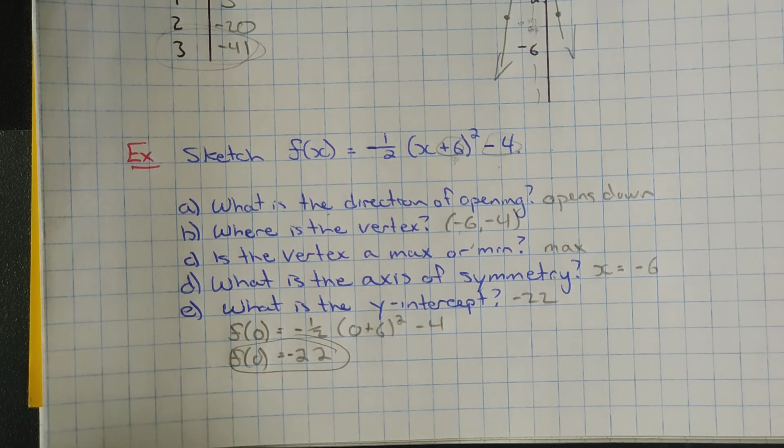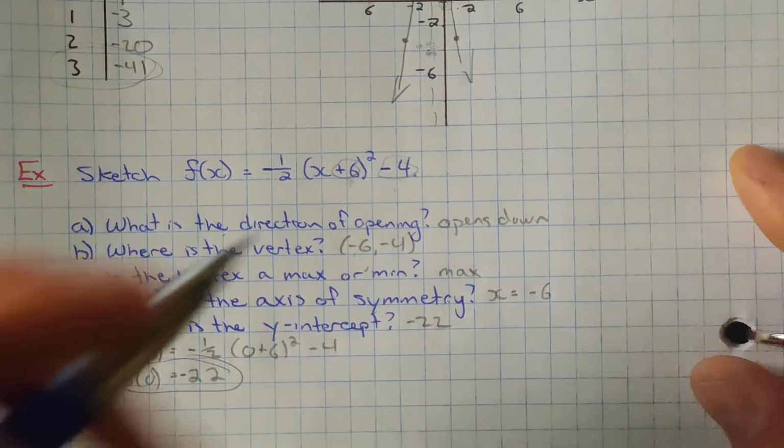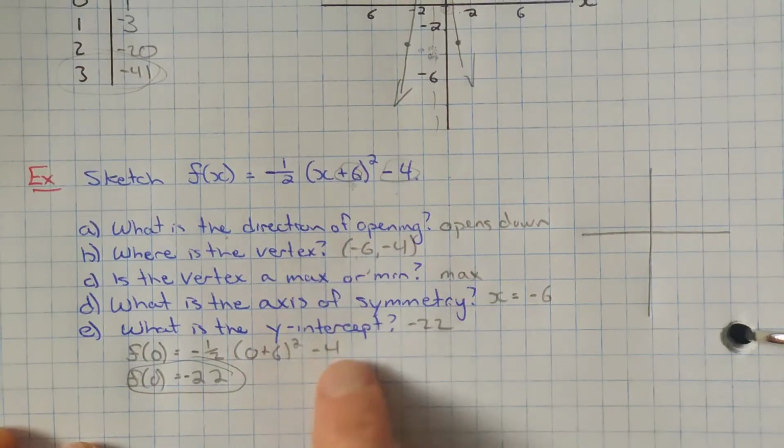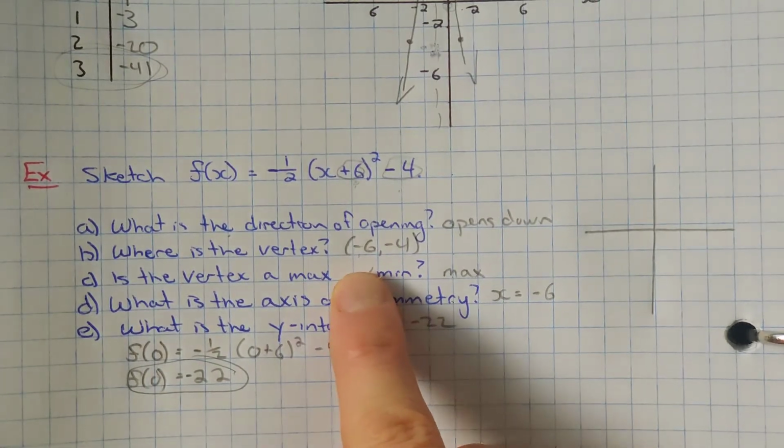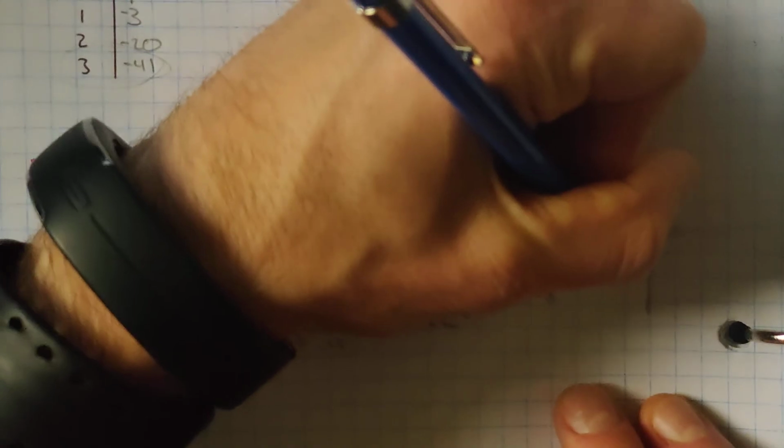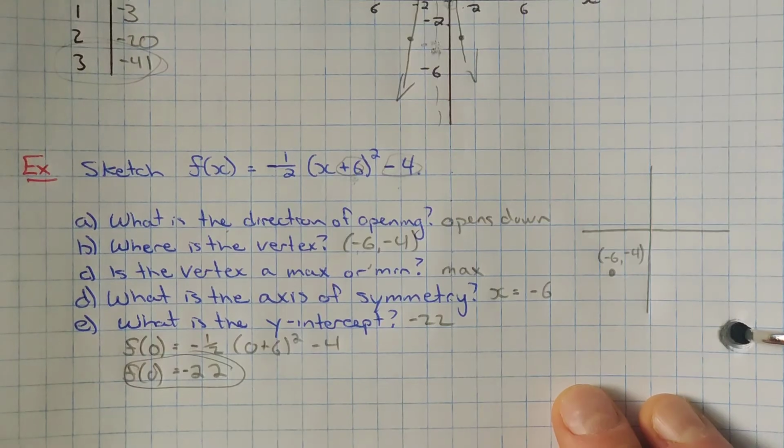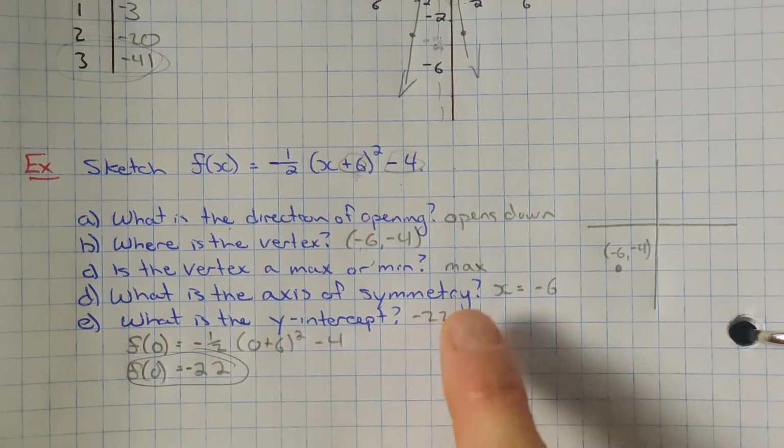Now this one has to sketch it, so we can do a quick little sketch here at the side. And we've got some key information that we can use to help us out. We know the vertex is (-6, -4), so that's maybe somewhere over here. It's opening downwards.